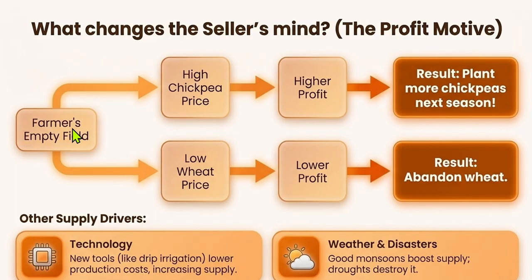See how beautifully it is framed for you. It's a summary of the answer to your question in your book, which has so much ambiguity in it, but here it is so clearly mentioned. Higher chickpea price, higher profit, let's grow it. Low, let's leave it. So what are the other factors that drive supply? Technology. If the supplier or the producer gains the latest technology like drip irrigation, sprinklers, it lowers production cost and increases the supply. Weather and disaster.